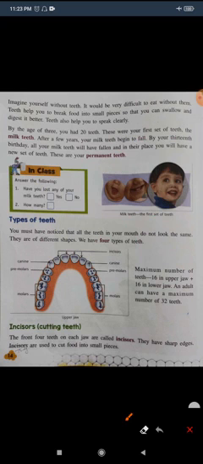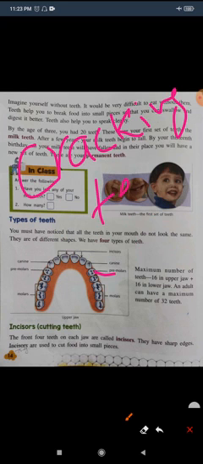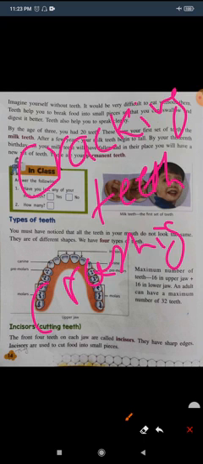Now the third type is called premolar. Premolar is also called cracking teeth. And why is it called cracking teeth? Because they are broad and flat teeth, adapted for crushing and grinding food into small portions.